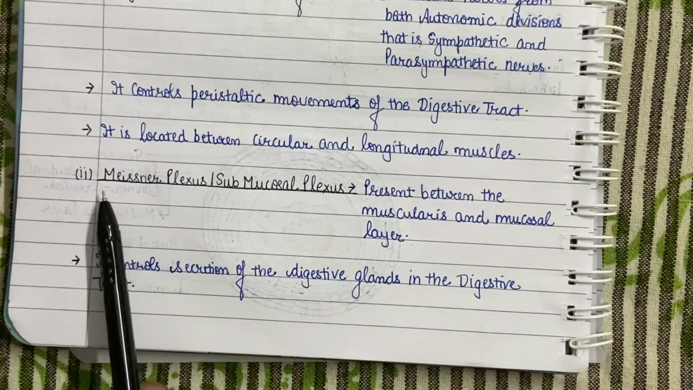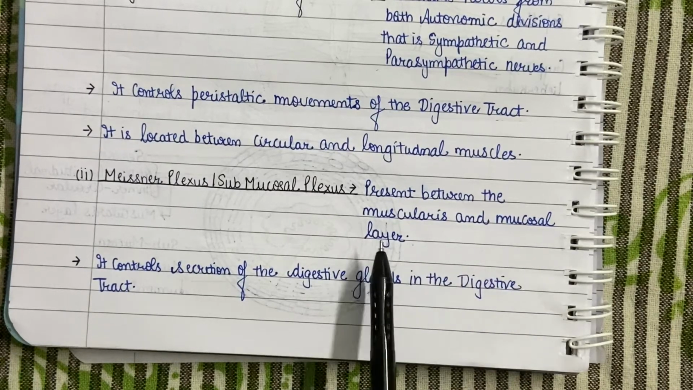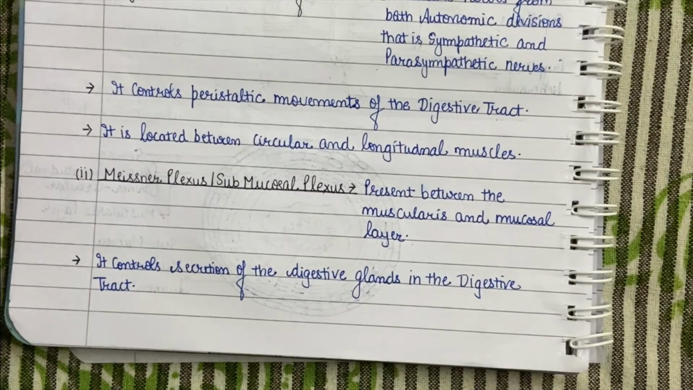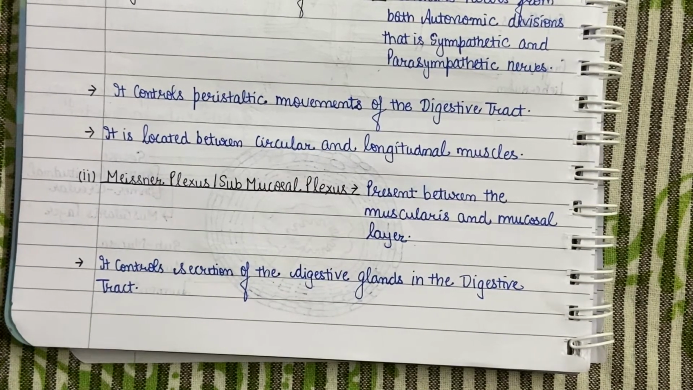Second plexus is called the Meissner plexus or submucosal plexus. This plexus is present between the muscularis and mucosal layer of the digestive wall, that is, it is present in the submucosal layer of the digestive tract. It controls the secretion of digestive gland into digestive tract.